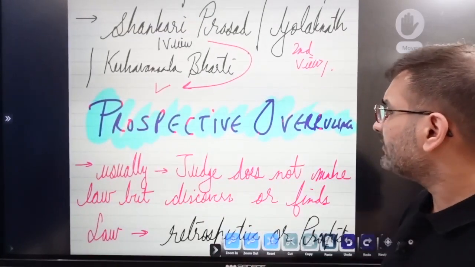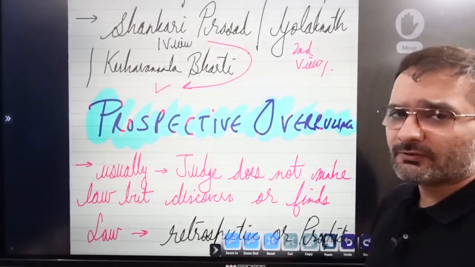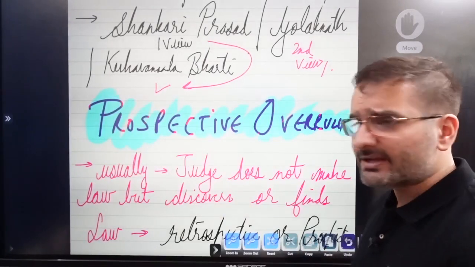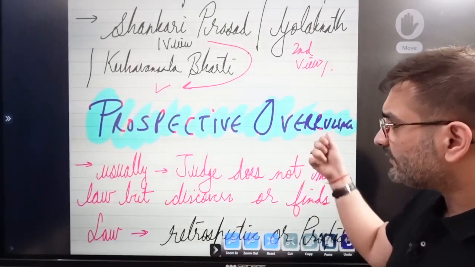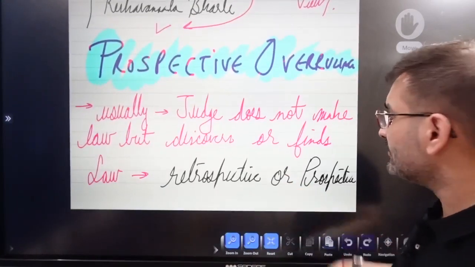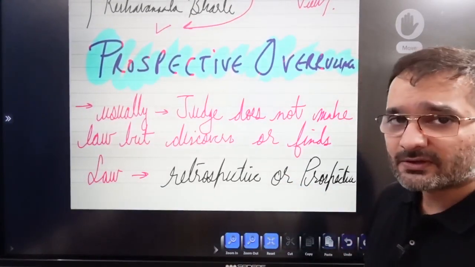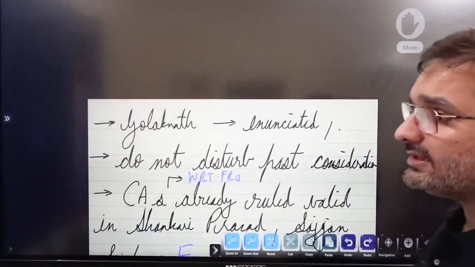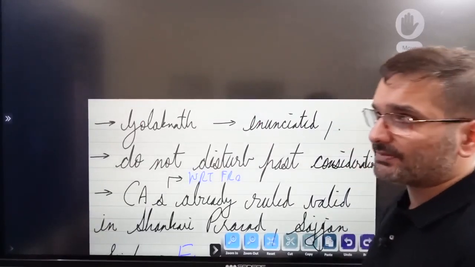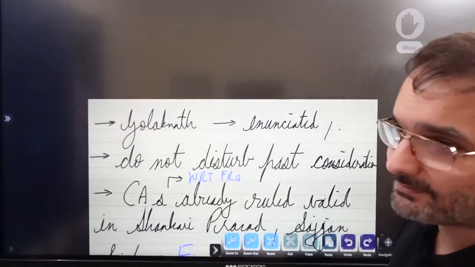All right. Now prospective overruling. तो तीन चीजें अगर mention कर दीं अपने answer में: doctrine of eclipse, harmonious construction, prospective overruling. Usually judges do not make law, but they discover or find law. And the problem is that if you find law now today, what happens to the laws that you have already declared पहले, right?